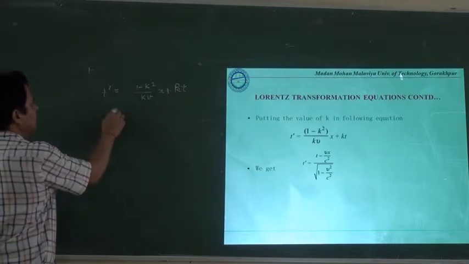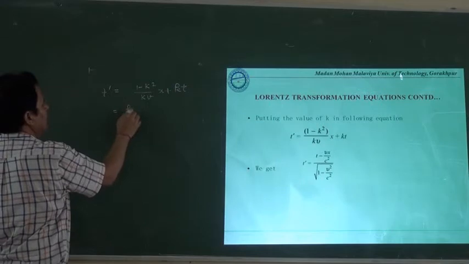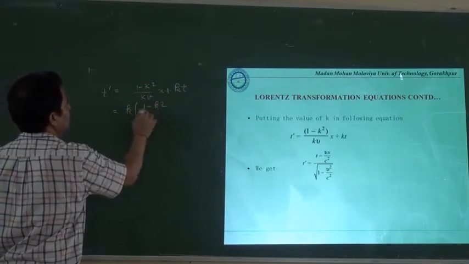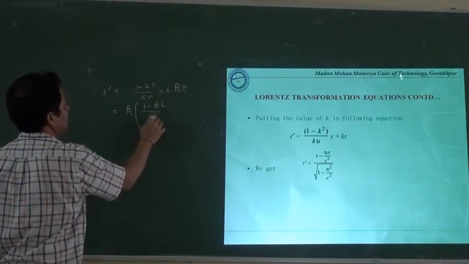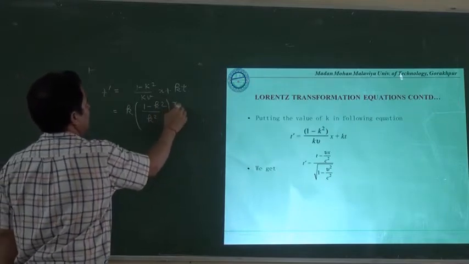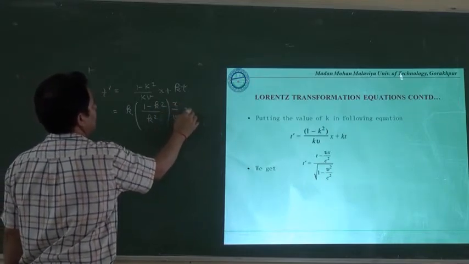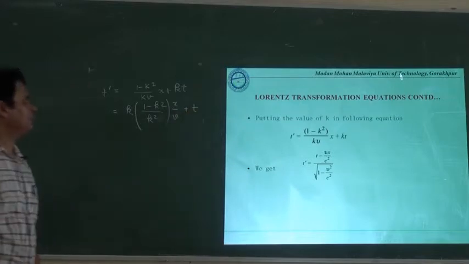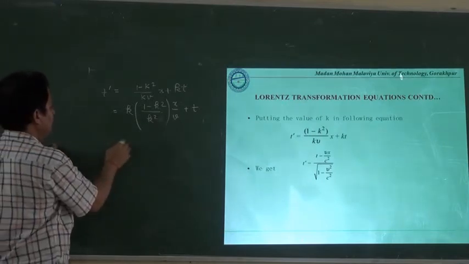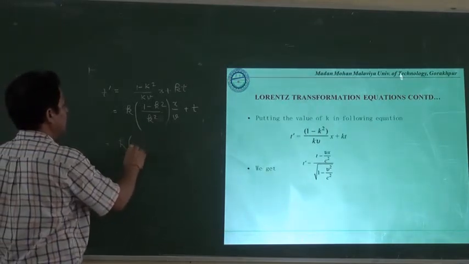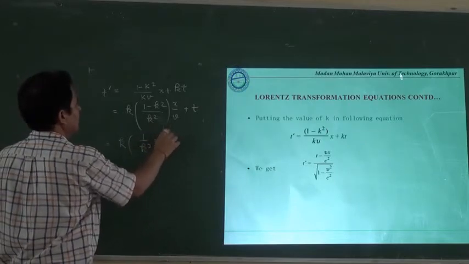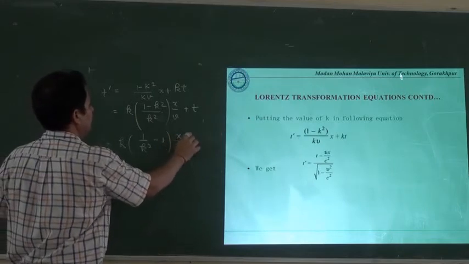For that, let us simplify it. Let us take k as common. Then we have k times (1 minus k square) divided by k square into v, and here we will write x upon v, plus t. Before putting the value of k, it will be better to write it as k times (1 upon k square minus 1) into x upon v plus t.